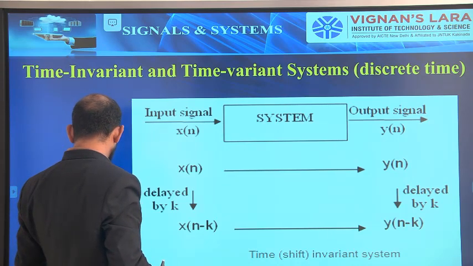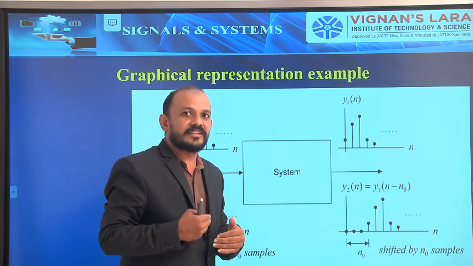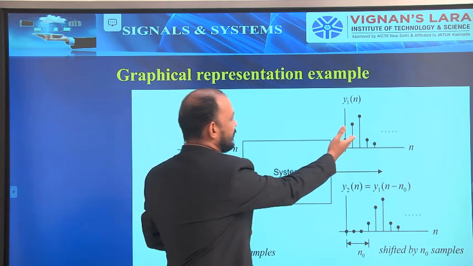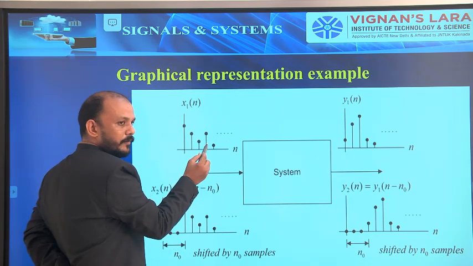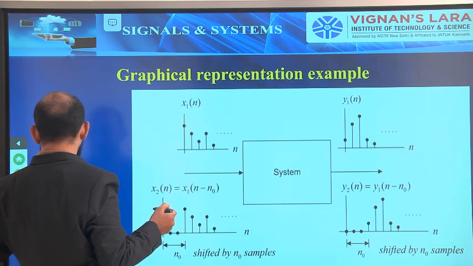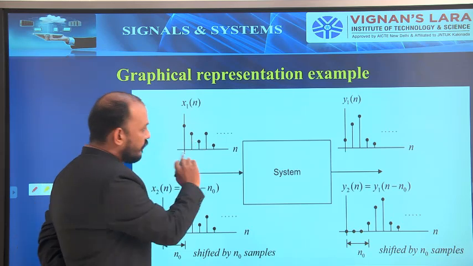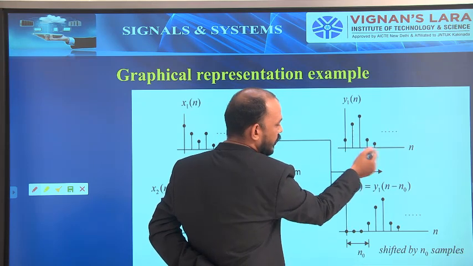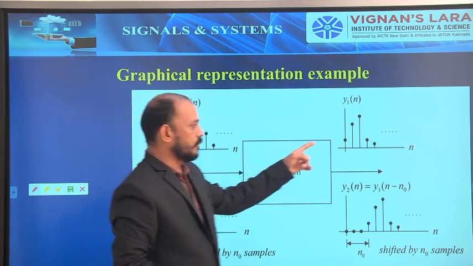See, this is the graphical representation example. What I explained before, the same thing I am explaining graphically. This is the input x of n. For this, I am getting the output as this one. So x of 0 equal to 3, x of 1 equal to 2, x of 2 equal to 1, like this. For this output, y of 0 equal to 1, y of 1 equal to 3, y of 2 equal to 4, and so on. If I give this input to a system, it will produce output like this.